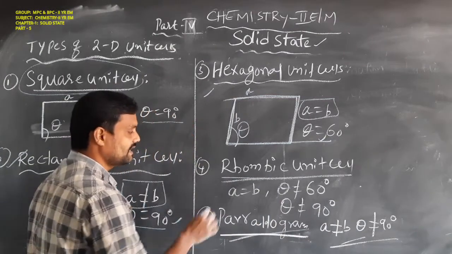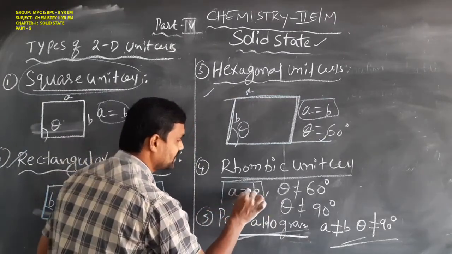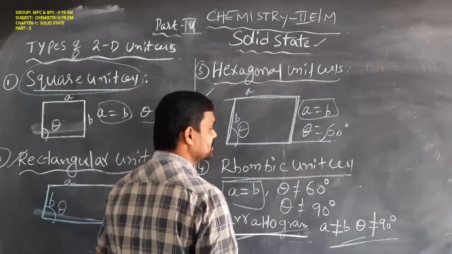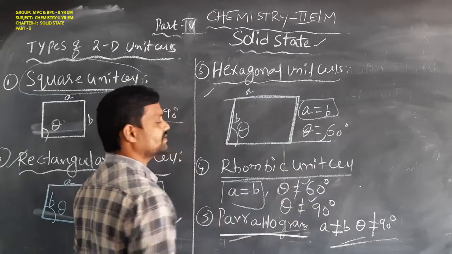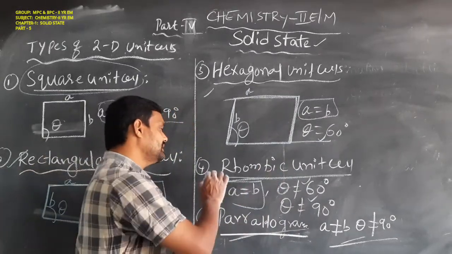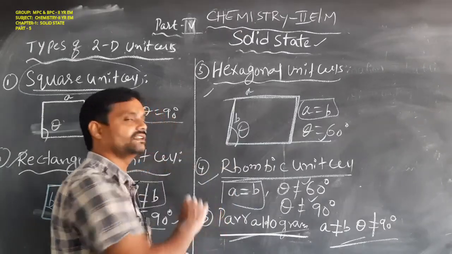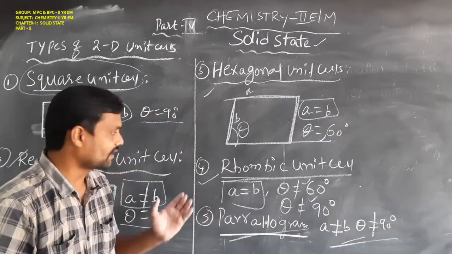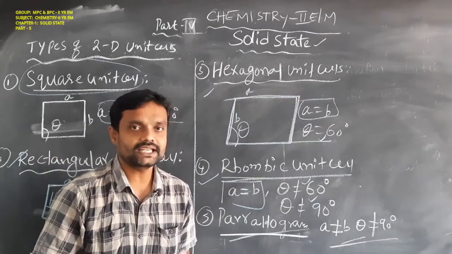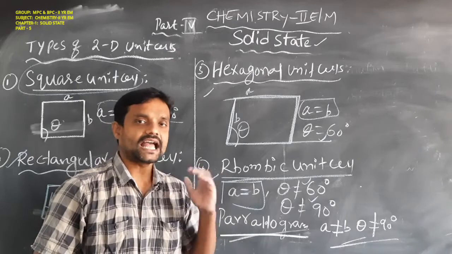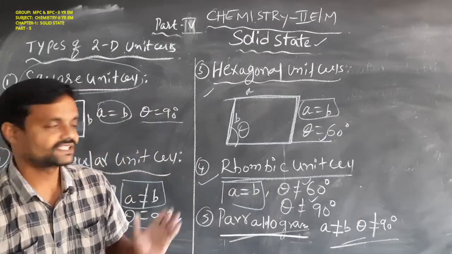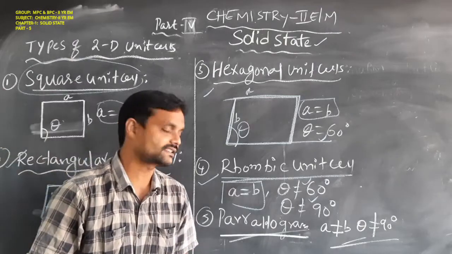In the rhombic unit cell, a and b lengths are equal and the angle theta is not equal to 60 degrees and not equal to 90 degrees either.